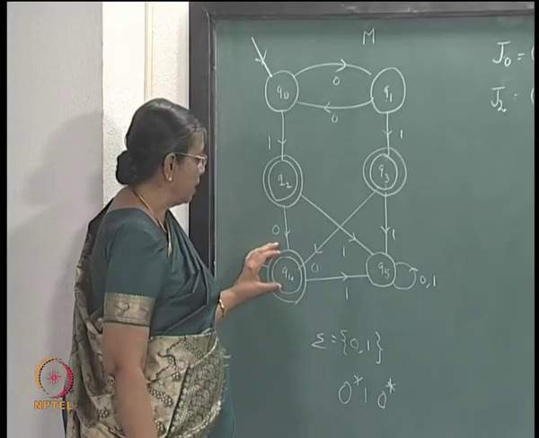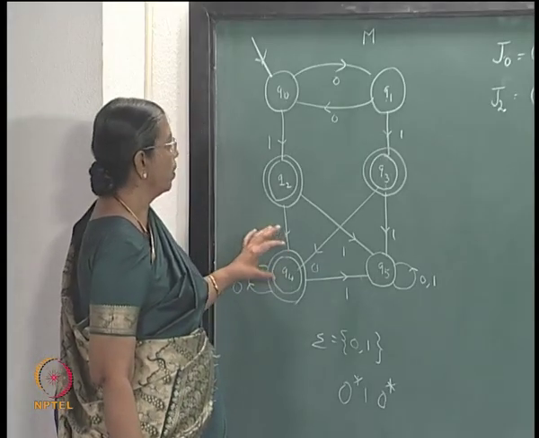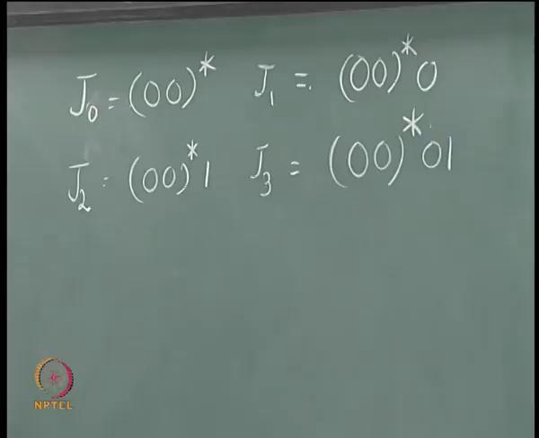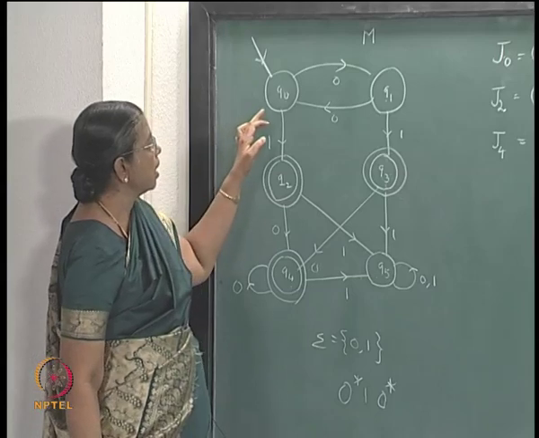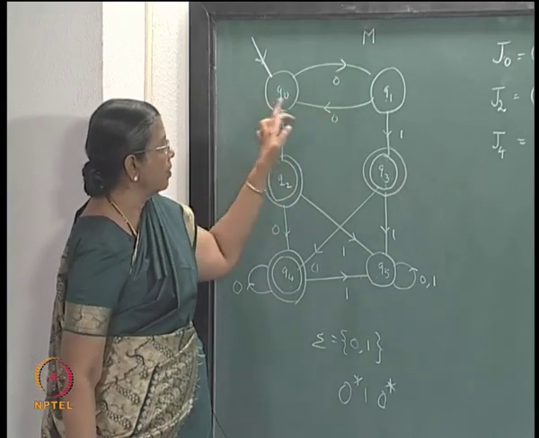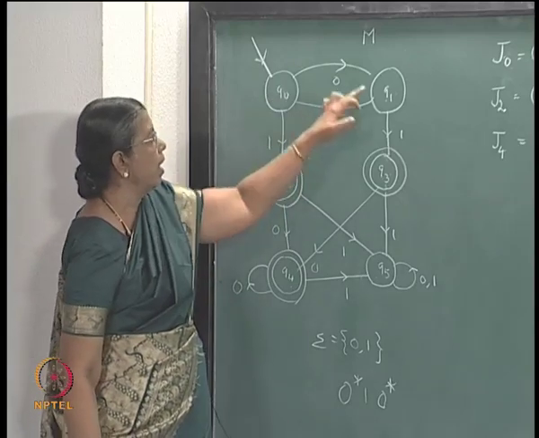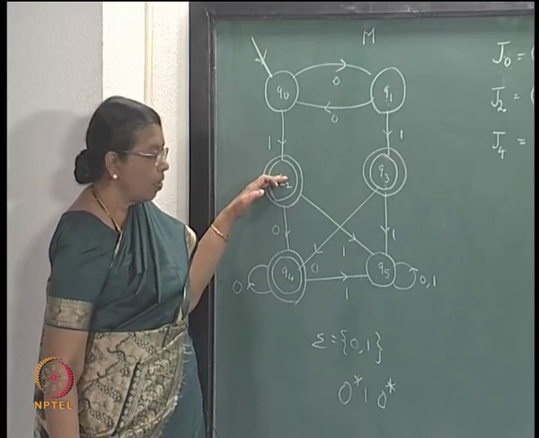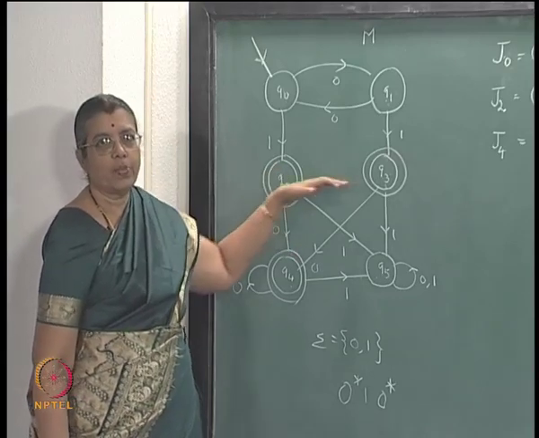And what is the equivalence class corresponding to Q4? That is set of strings which take you from Q0 to Q4, J4, that is after getting an even number of zeros or an odd number of zeros you get a 1 and then you get one more 0.